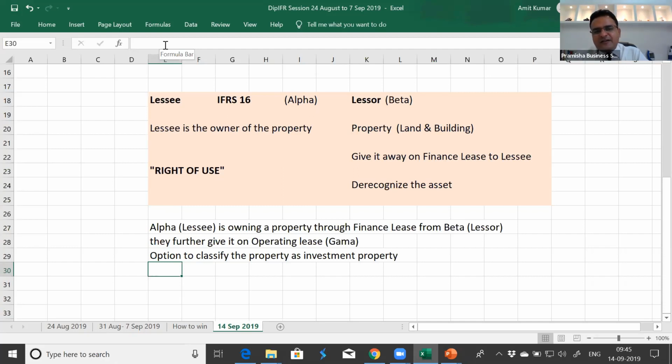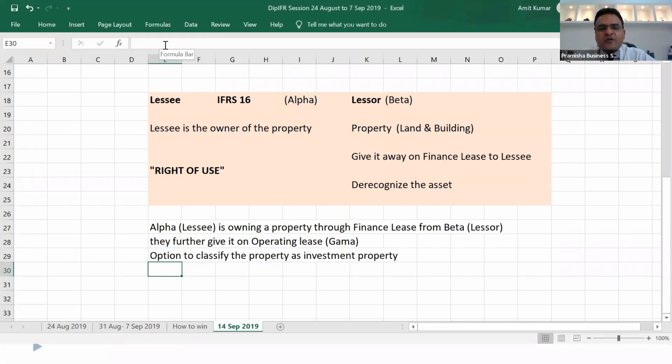Okay, it's about ambition, okay, got it. Or you can say the stage of the company. I have related it to ambition or the stage of the entity or the risk one can take. If someone gets into an operating lease, the risk is only of the monthly rent or the annual rent. But if someone gets into a finance lease, they not only have to bear the interest component, but also need to make capital repayment for continuing to remain the owner of the property. It's a stage in the life of a company. That's what I would call.